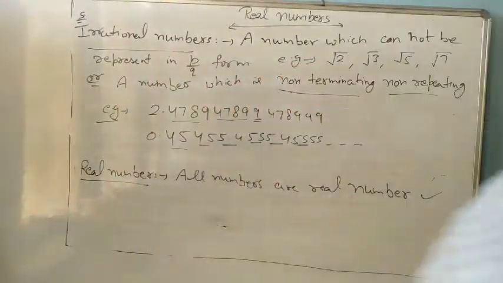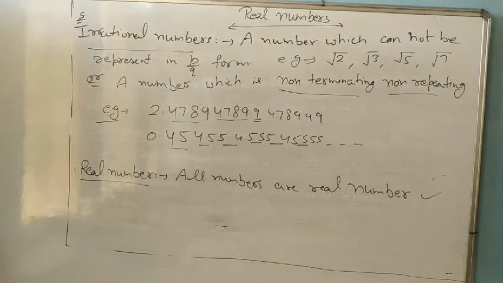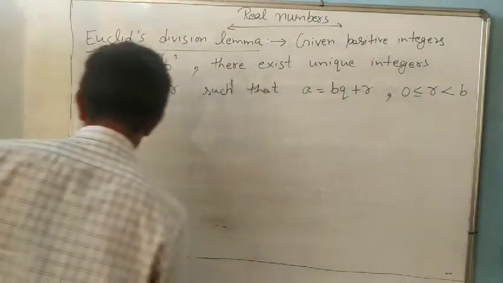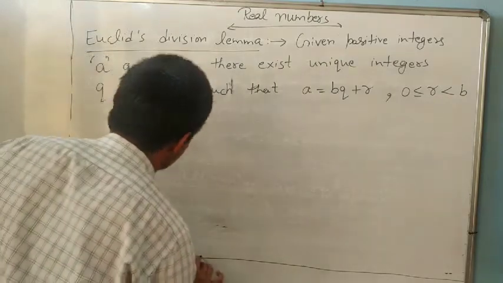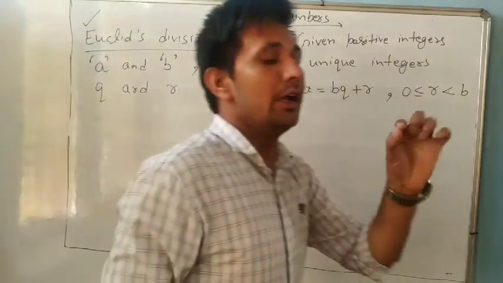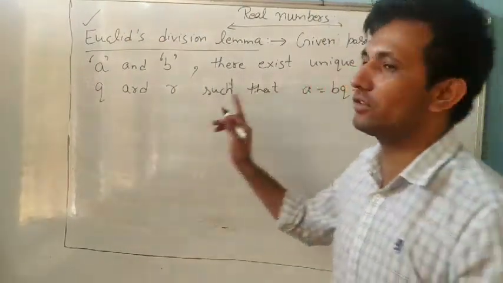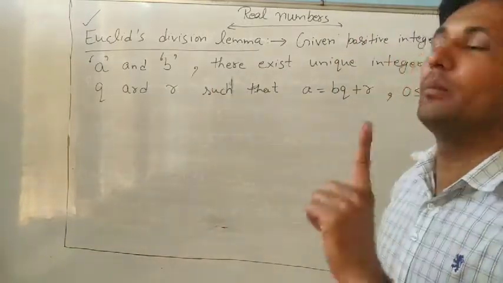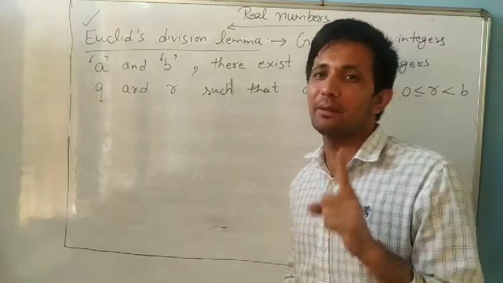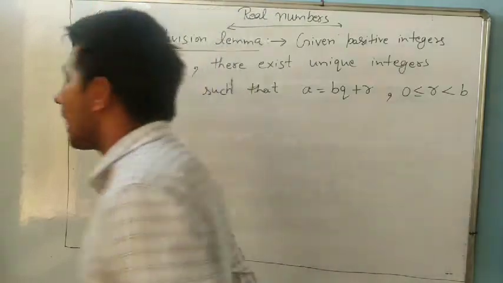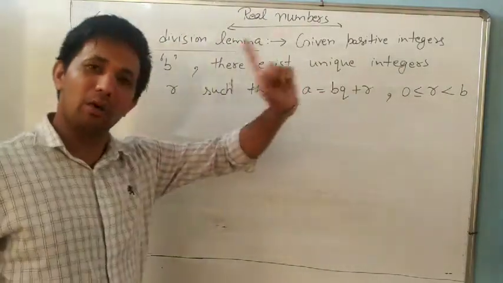So now we will start our chapters. Now, after studying all these different numbers, we are going to start our chapter. First is Euclid division lemma. It is very important and always a 2 marks question comes on the Euclid division lemma. It is very, very important. Listen carefully. 99% always a 2 marks question comes on Euclid division lemma. So first you note it down and now I explain it.